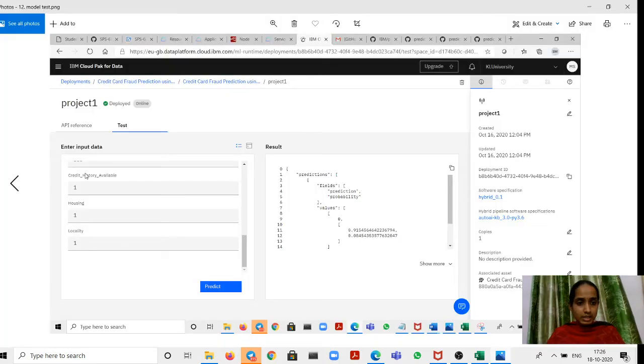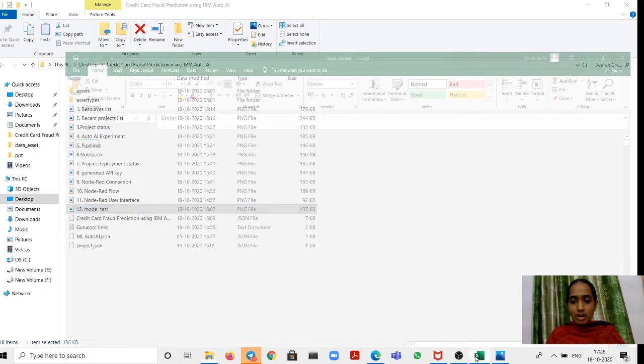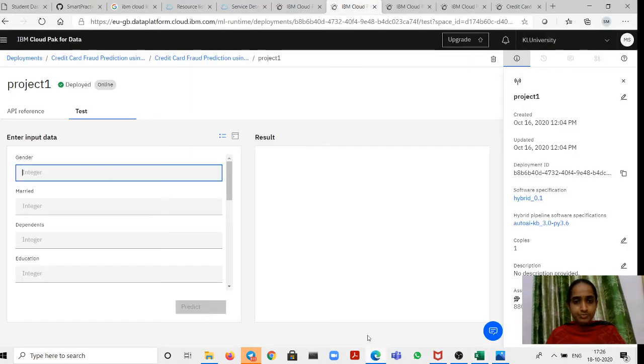If I pass all the input here, you can see the predicted label, whether it is 0 or 1 or nearly equal to 0, like that you can see the values here. Okay, this is all about testing the deployed module.